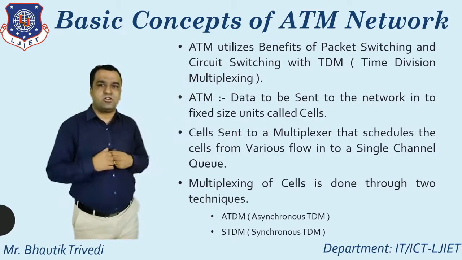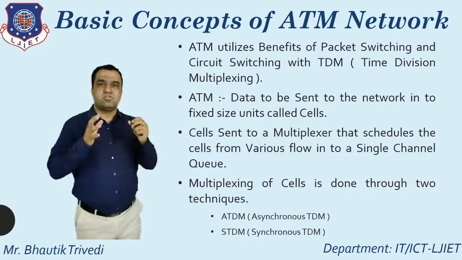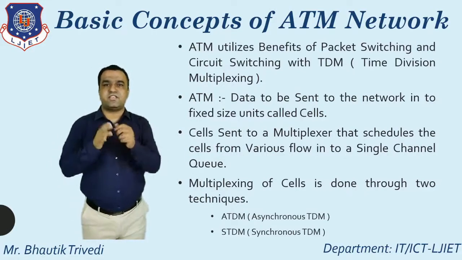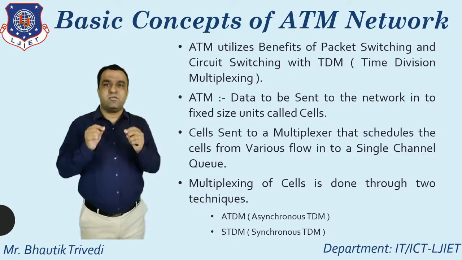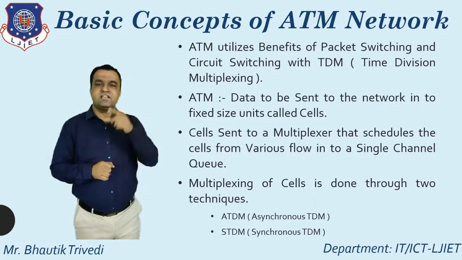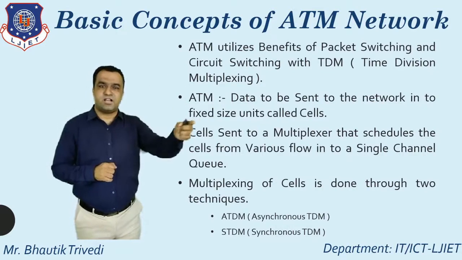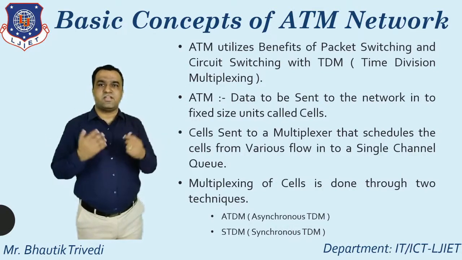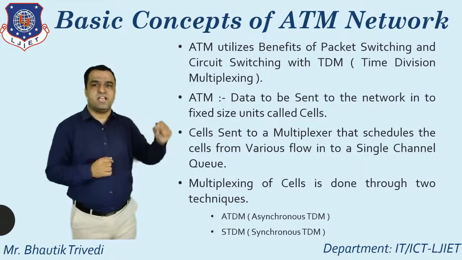So how is the data sent in ATM? Must remember one thing, data is sent to the network in fixed size units, and the name of the unit is known as a cell. Each and every cell is sent to the multiplexer. Multiplexer directly schedules the cells from the various flows into a single channel queue.